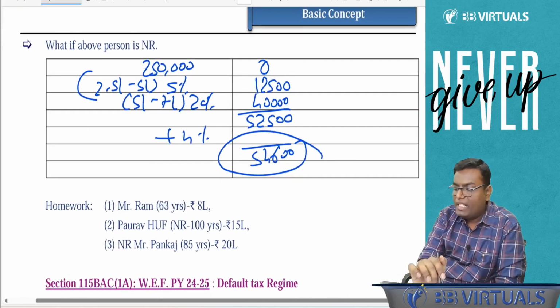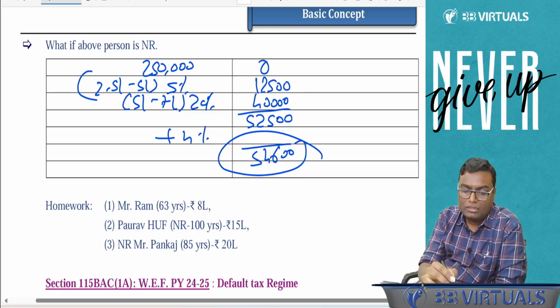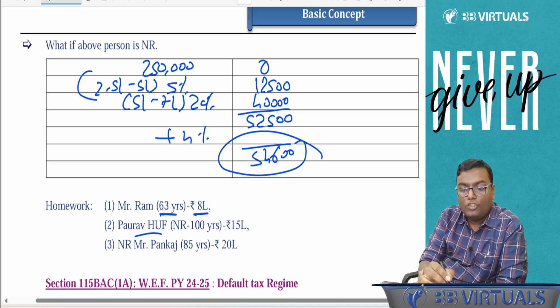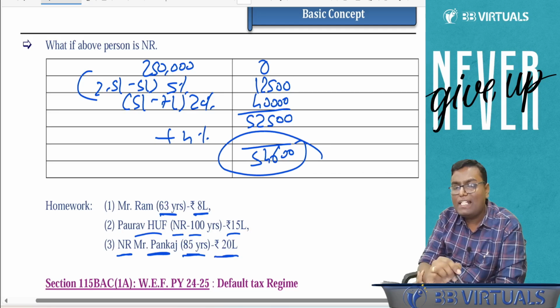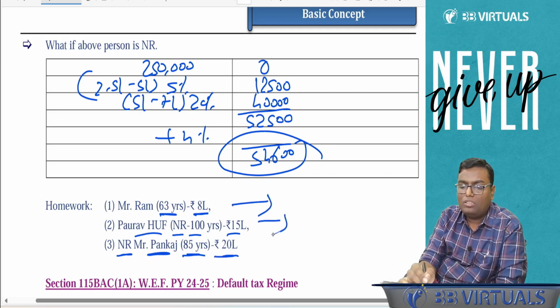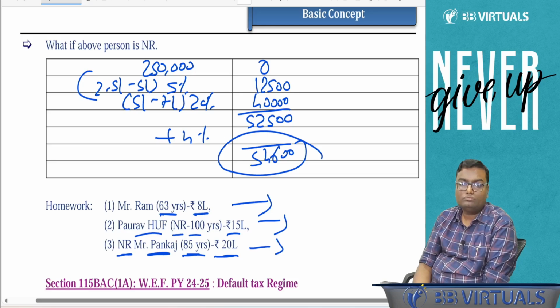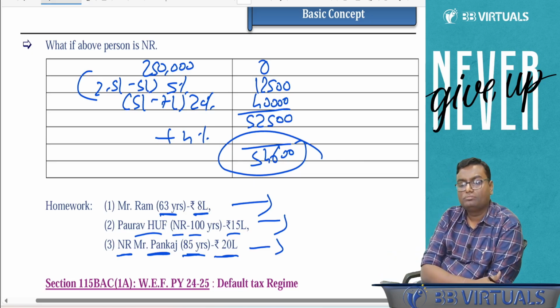Okay, I have written over here 3 examples. Solve it one by one. Mr. Ram, 63 years, 8 lakh rupees of total income. Paurav HUF, non-resident, 100 years, 15 lakh rupees is the total income. Non-resident Mr. Pankaj, 85 years, 20 lakh rupees is the total income. Calculate the tax of all the 3 and tell me the tax amount.